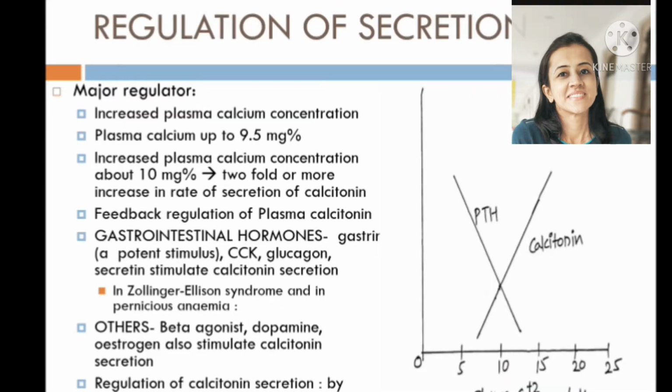Now, regulation of secretion of calcitonin. Plasma calcium concentration is the major regulator for calcitonin secretion. When plasma calcium concentration increases, calcitonin secretion increases. Calcitonin is not secreted until plasma calcium concentration reaches 9.5 milligram percentage.